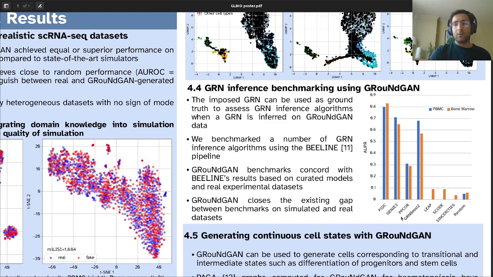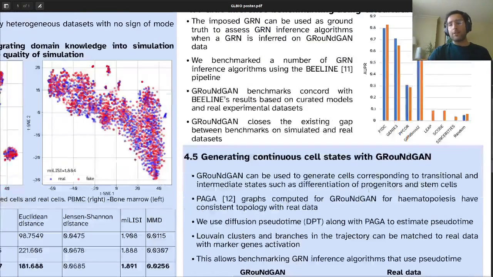And when we use GroundGAN to benchmark, we actually obtain results that are consistent with Beeline's results on real datasets and not on simulated datasets. So we are closing the gap that exists between the performance of these methods on simulated datasets and real datasets. So we talked about some of these methods that do use pseudotime.